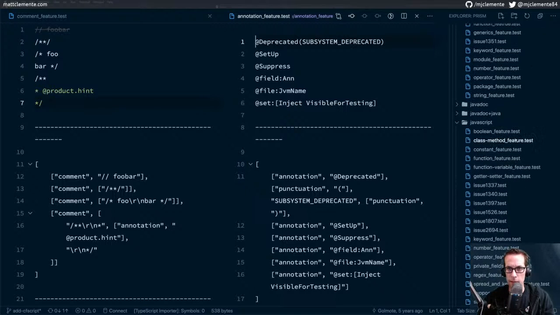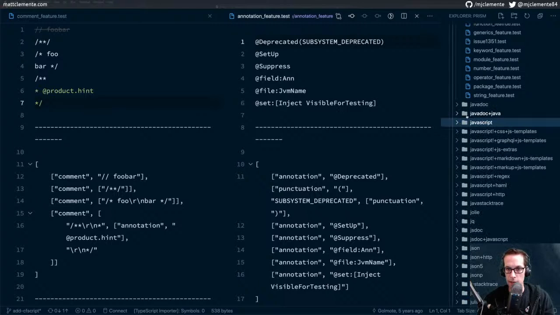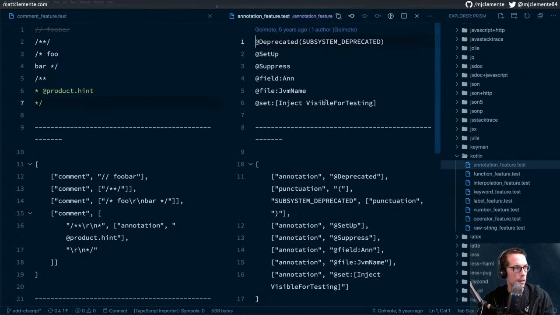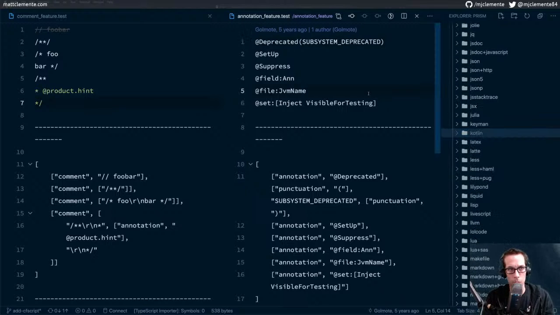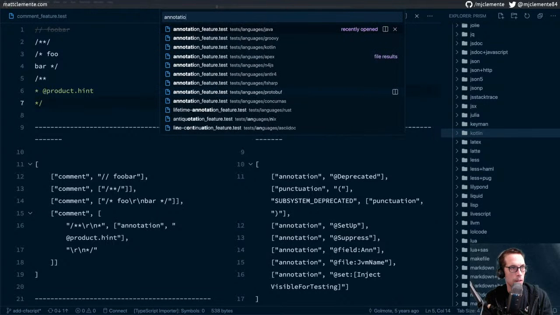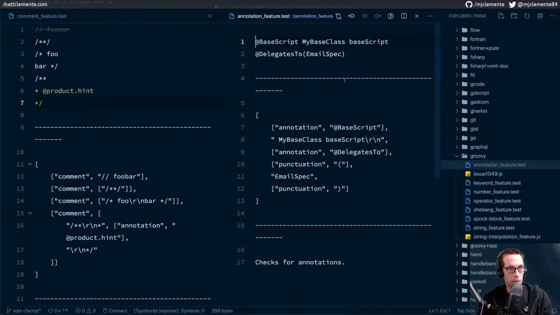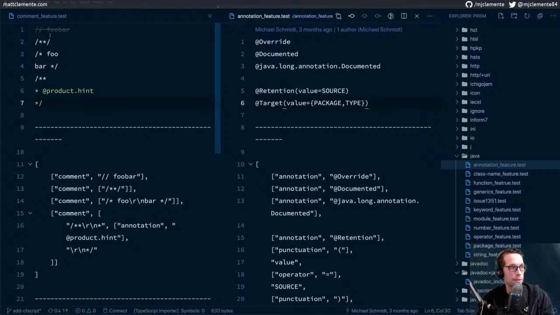Although, did I see a JavaDoc plus Java? I wonder what's JavaDoc inclusion. Let's just doc comment. So that's fine. All right. One last annotation feature test. Oh, there's actually not that much more in here. And that's completely different. Okay. So I'm happy with that. That shows the annotation getting captured within the comment the way that we would like it to.